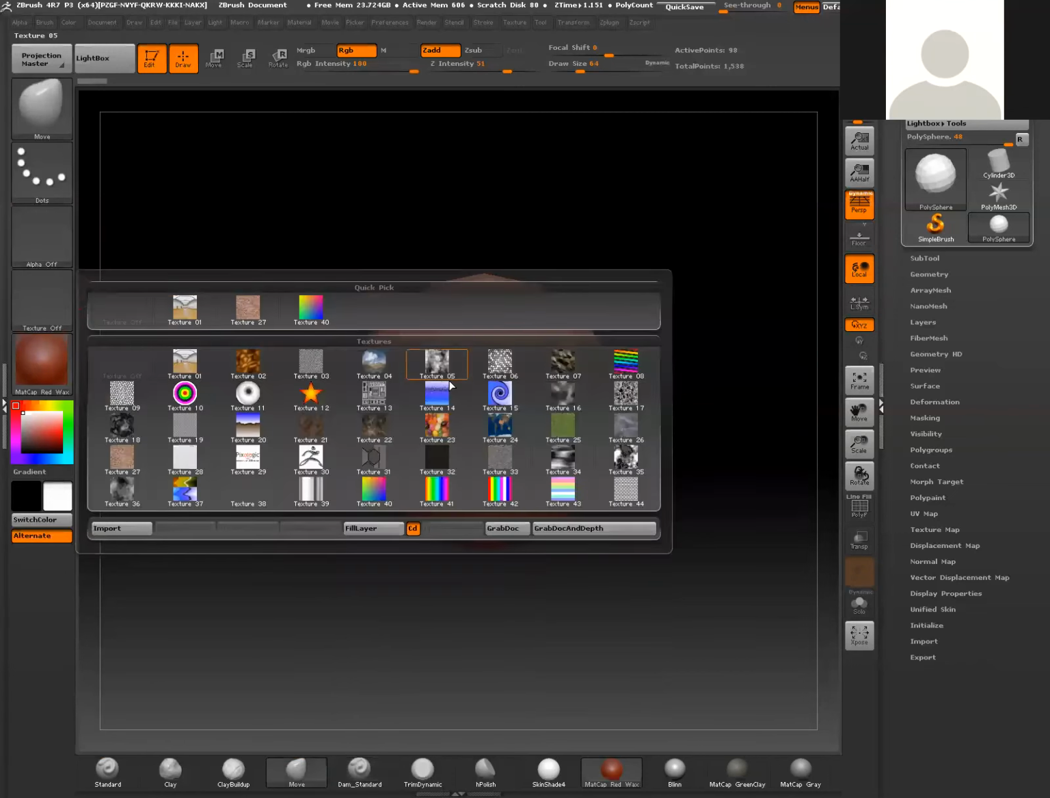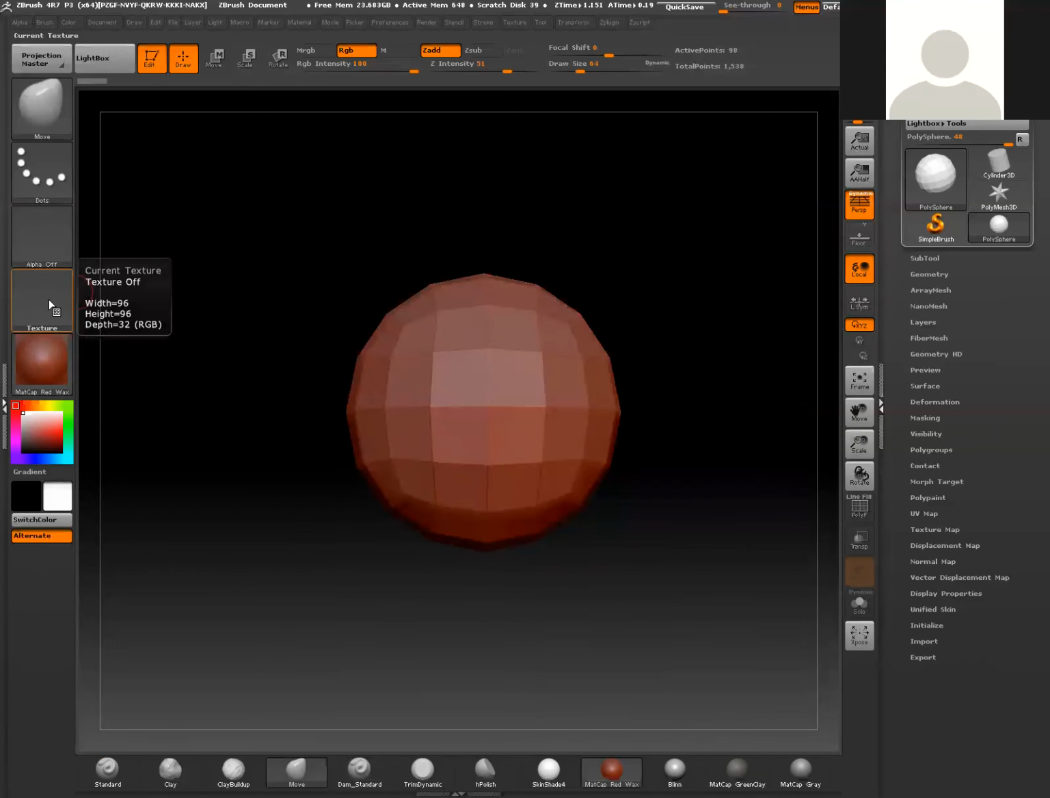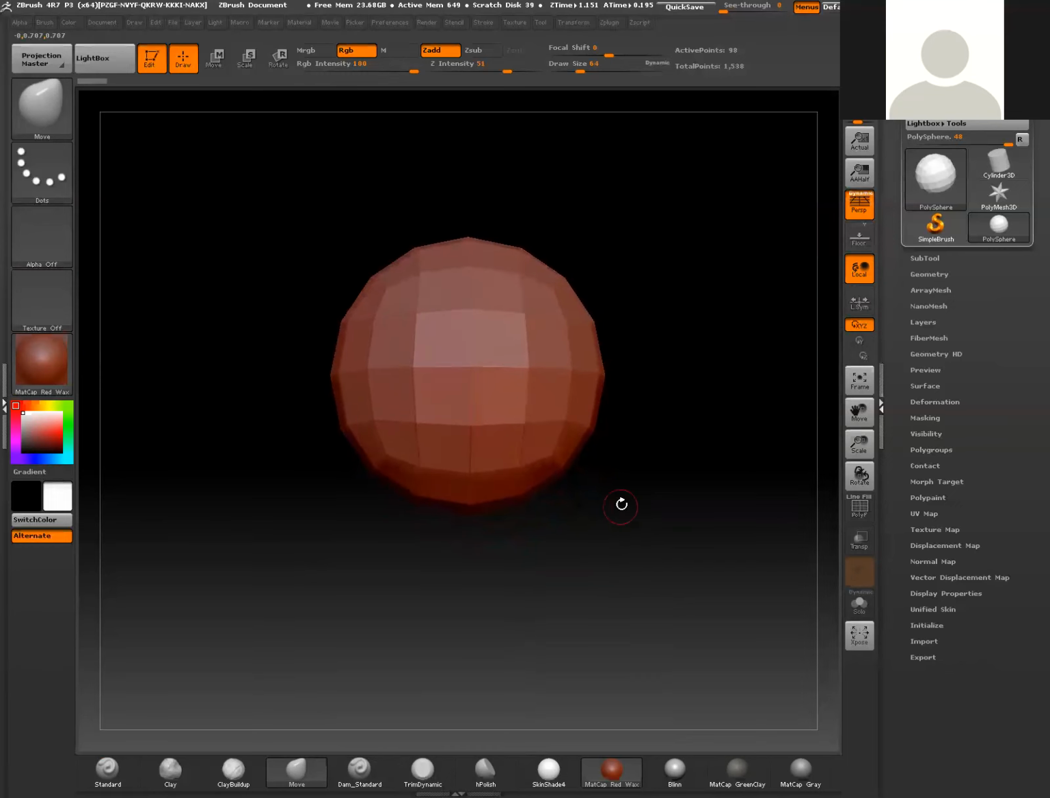Texture, don't worry about this just yet. This really has to do with applying textures and turning them onto geometry that's been UV'd. We're not at that point yet, but we will be covering that a little bit later on.